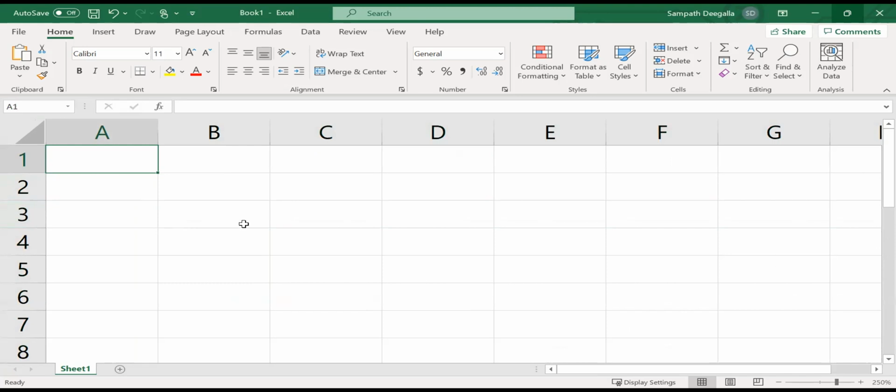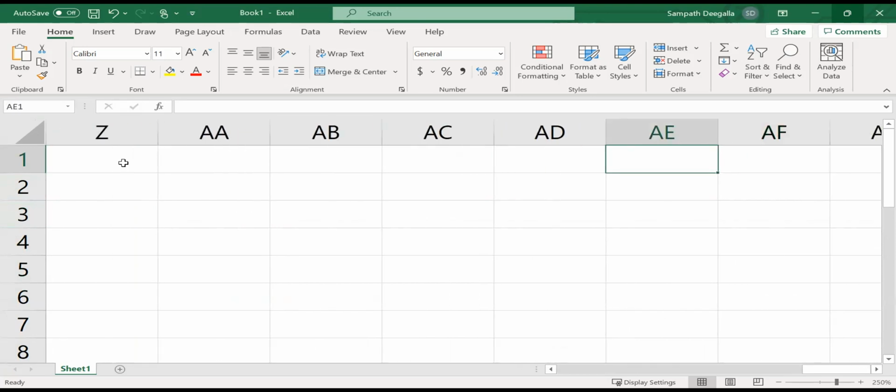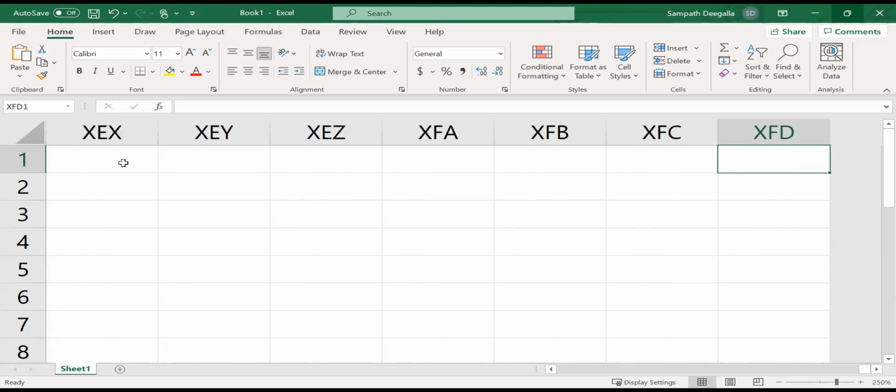So we have a large number of columns. If you go A, B, C, D, you go up to Z, and then it starts like AA, AB, and so on. If you press Control and right arrow, you go to the end.